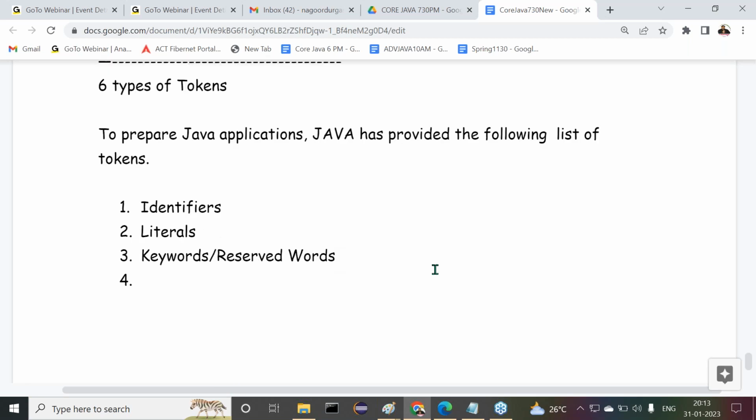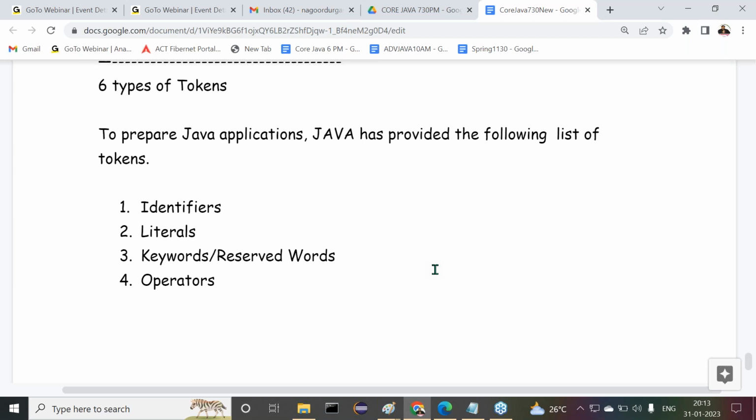After the third one, what is the fourth one? The fourth one is operators. Special symbols, the list of special symbols, I will give anyway. There is no need for any separate discussion about it. Like dot, comma, semicolon, left parenthesis, right parenthesis, square braces and curly braces, all these are special symbols.